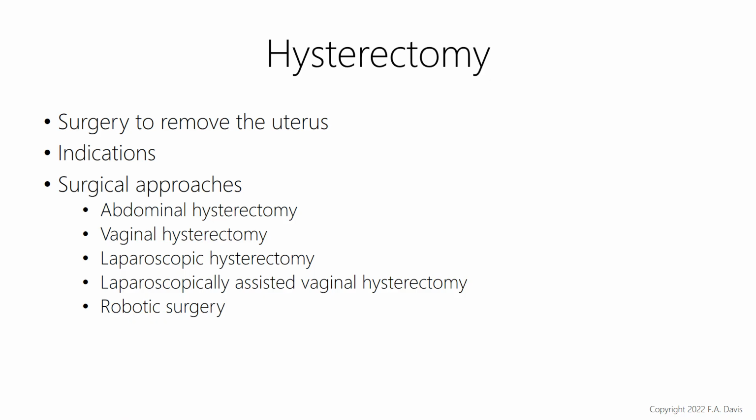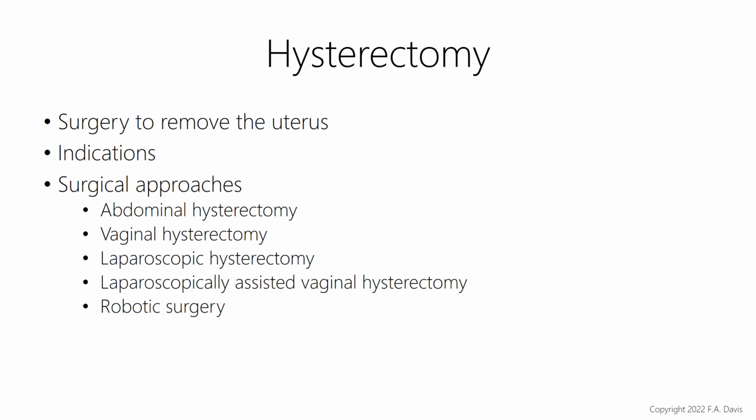And then a radical is the other extreme from partial, in which the uterus, the tissue on both sides of the cervix, and the upper part of the vagina are removed. So partial is just the upper part of the uterus. The cervix remains. A total means the entire uterus. And then a radical is the uterine tissue, the cervical tissue, and the upper part of the vagina are removed.